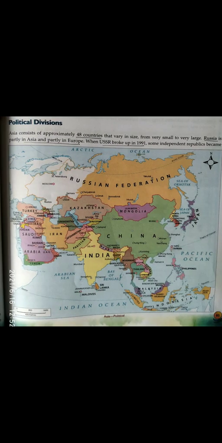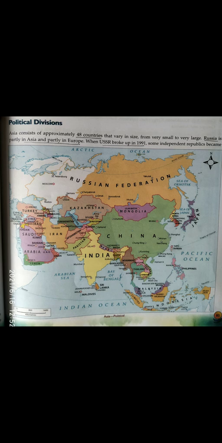Now let us have a look at the political divisions of Asia. Asia consists of approximately 48 countries that vary in size from very small to very large. Russia is partly in Asia and partly in Europe.